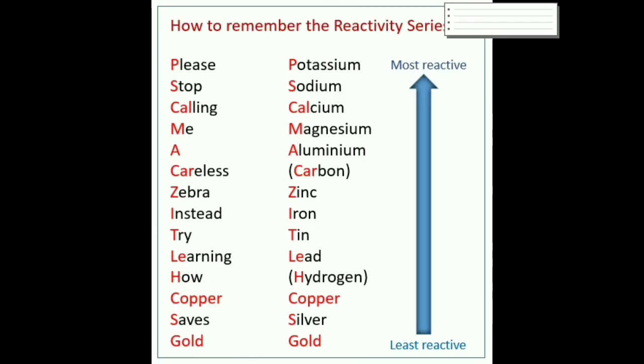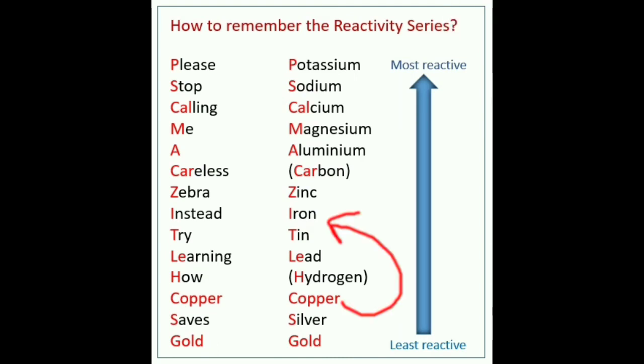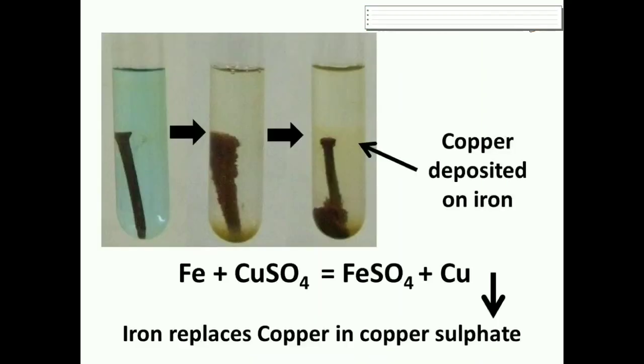Now look at the position of Fe or iron. Iron is lying above copper, so iron is more reactive than copper. That is why iron replaces copper in copper sulfate solution. It will form FeSO4 and the copper will be deposited on the iron nails.